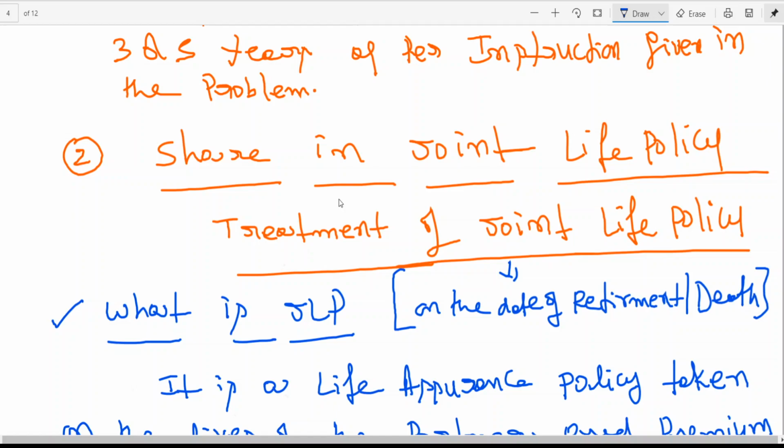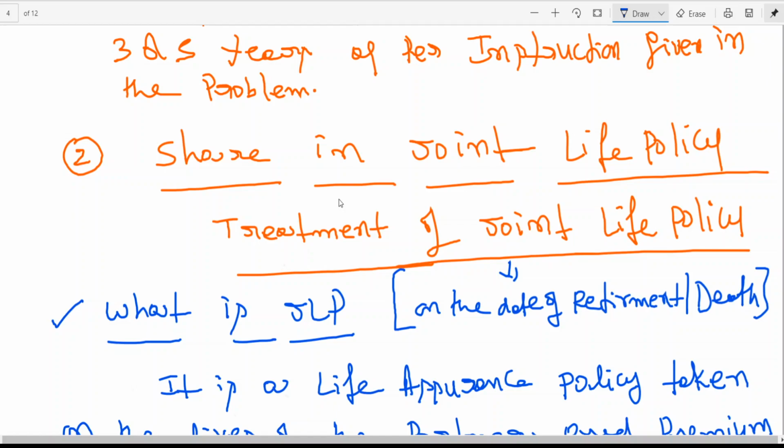That is one aspect. Very rarely is that question asked. But when you are doing the problem, you have an adjustment relating to the joint policy. We are not talking about the 2010 to 2015 accounts. We are looking at the date of retirement or the date of death. Say for example, on 31st December 2015, a partner retires, or on 31st December 2015, a partner dies.